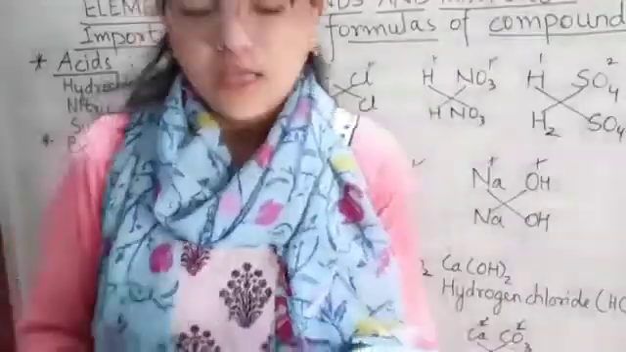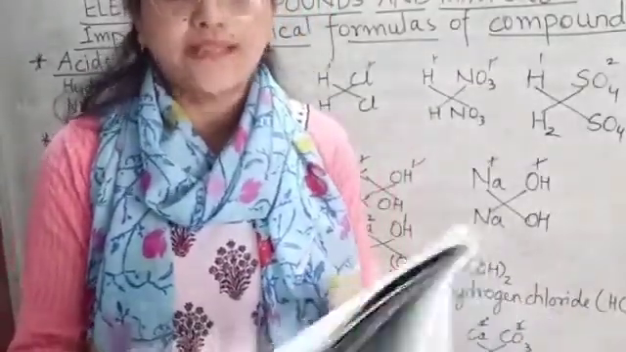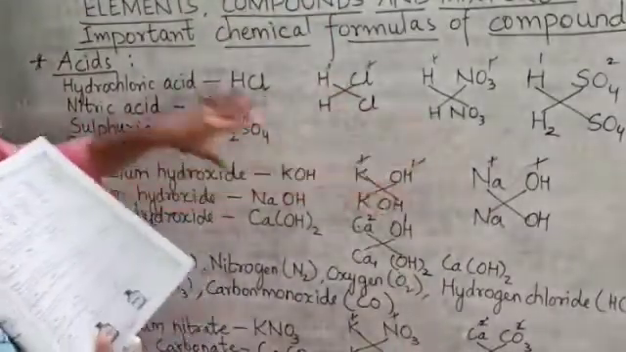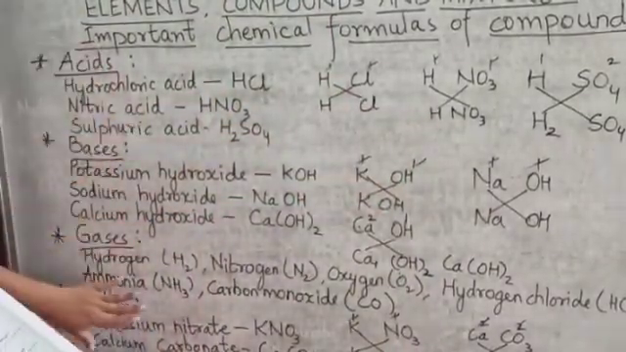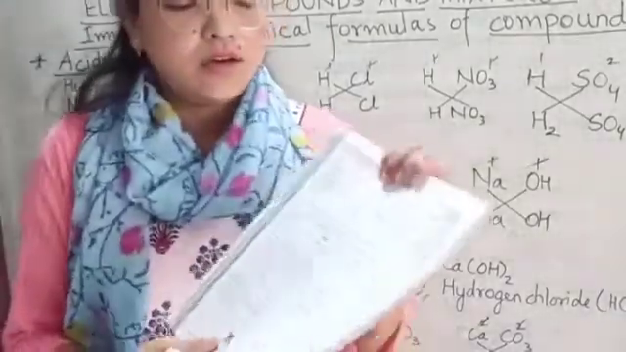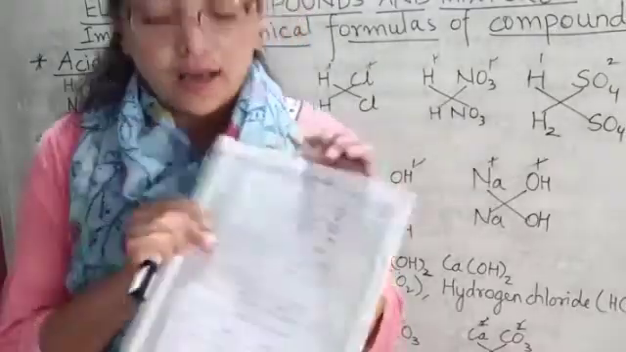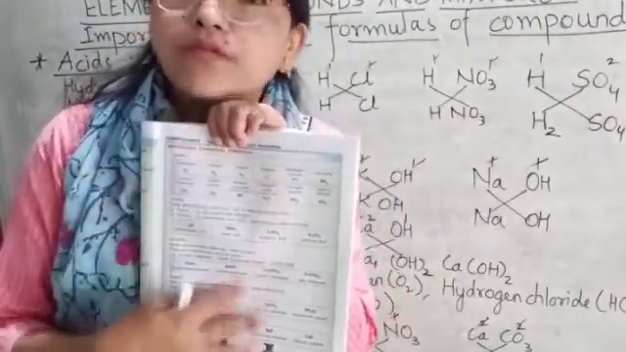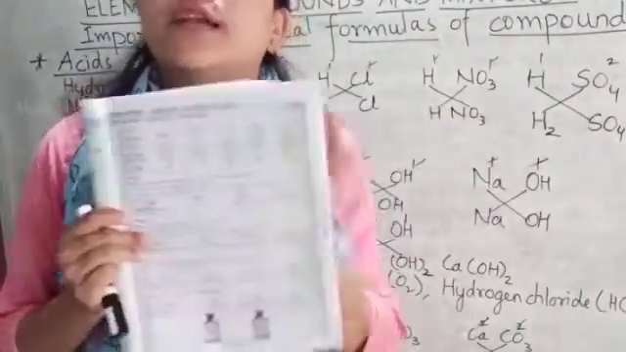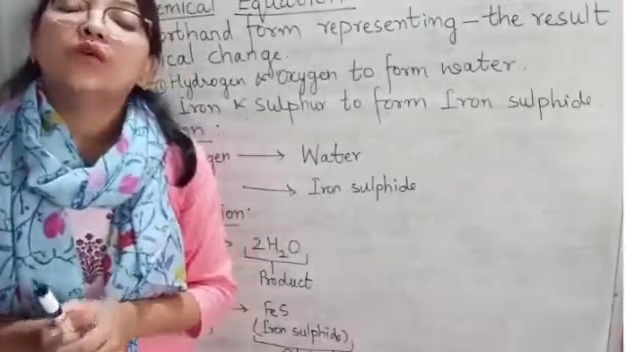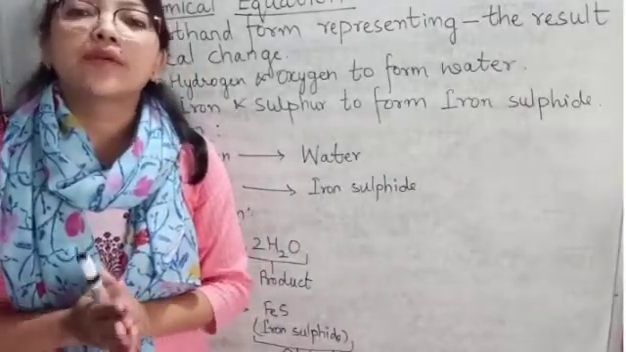Now students, open page number 29. Here you can see I have written the chemical formulas of very few compounds, very few acids, bases, gases and salts, and here you can find formulas of other compounds also. So just go through page number 29 and kindly write the chemical formulas of all the compounds in your notebook. Now students, the next topic is chemical equation.